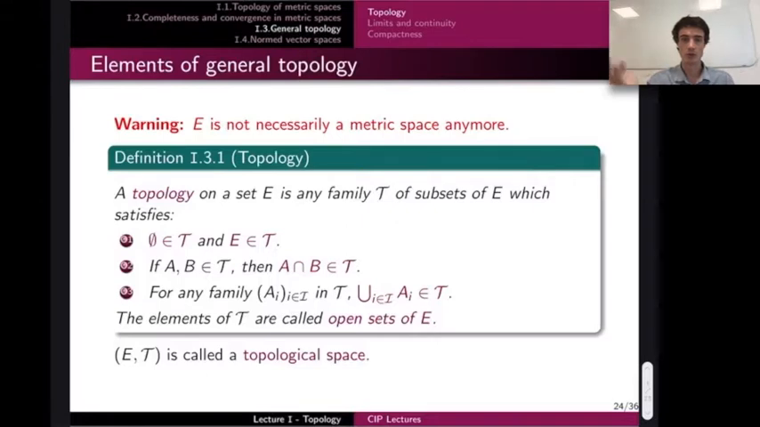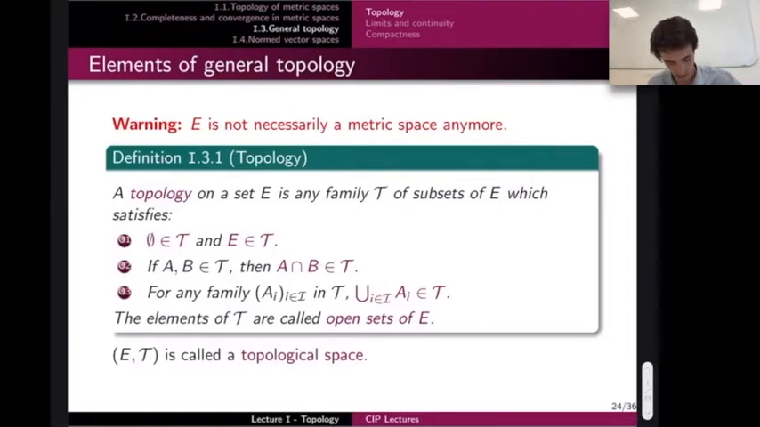So you see, it's really a change of point of view on the problem: you start from these three properties to define open sets, and the set of all open sets is called the topology. When you have a set E with a topology T, we call this a topological space. Let me give you very simple abstract examples, and then we will move back to metric spaces.